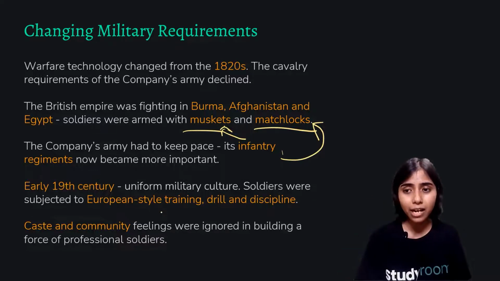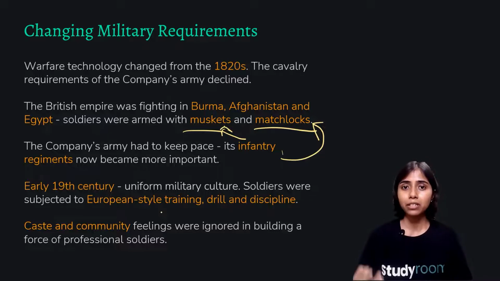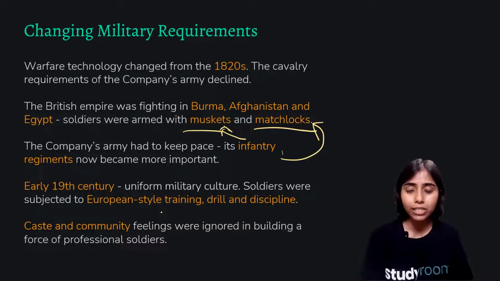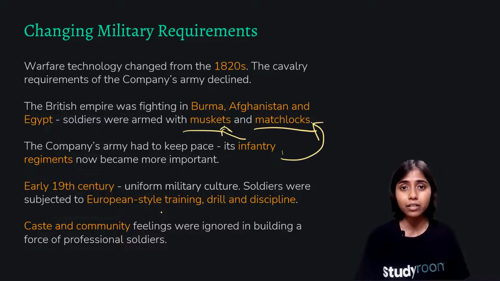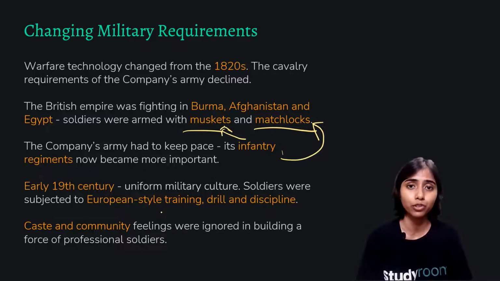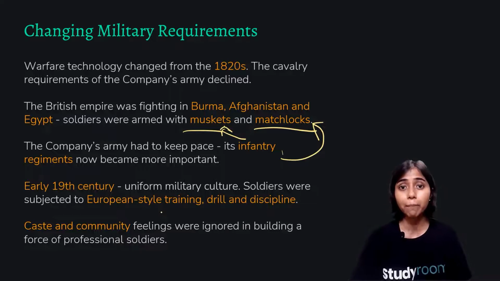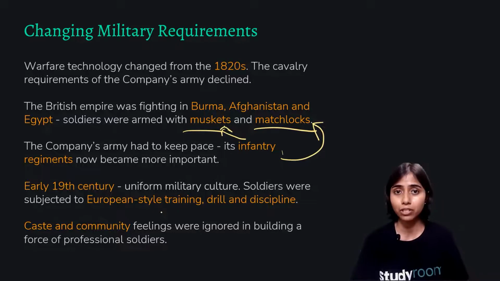Now here we can see that obviously these people come from certain castes and communities. And if you're forcing them into learning some kind of method, professionalism, according to your standard, obviously at some point of time they might think of revolting against you, because if it is not in accordance with their culture and tradition, they might revolt against you. So the caste and community feelings were ignored in building a force of professional soldiers.